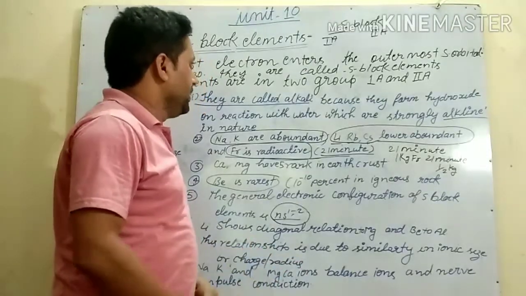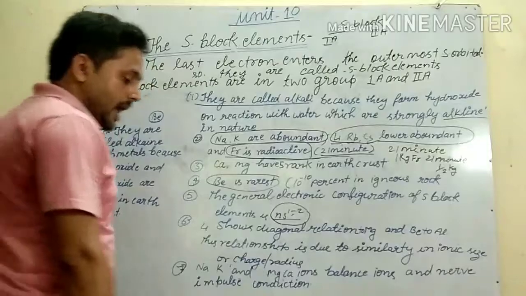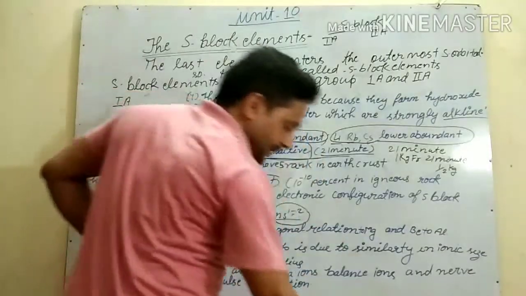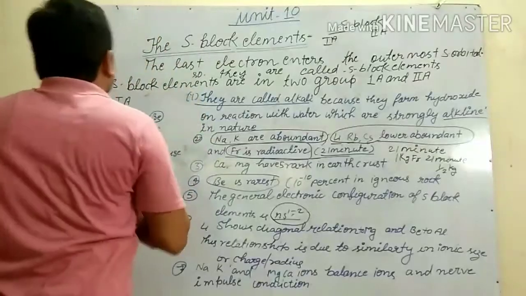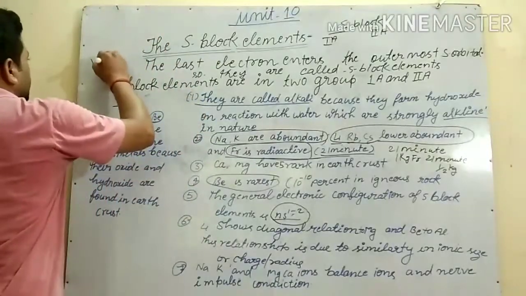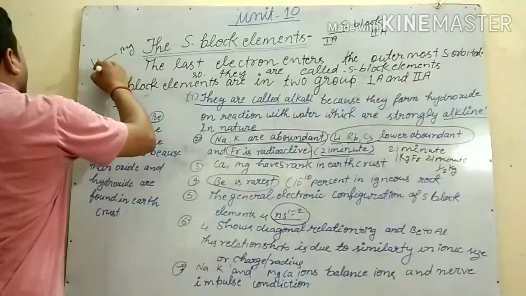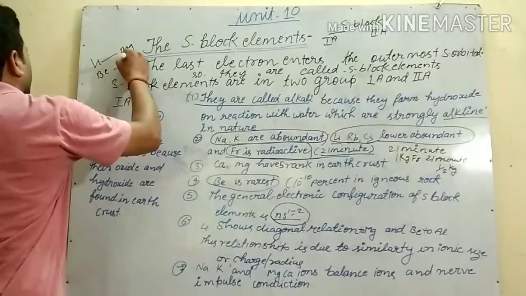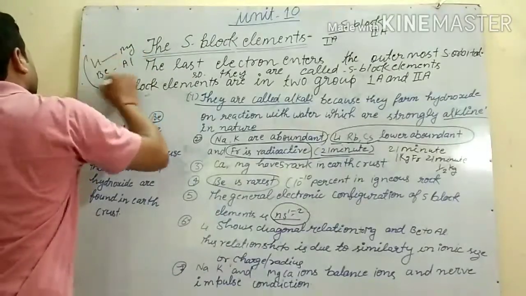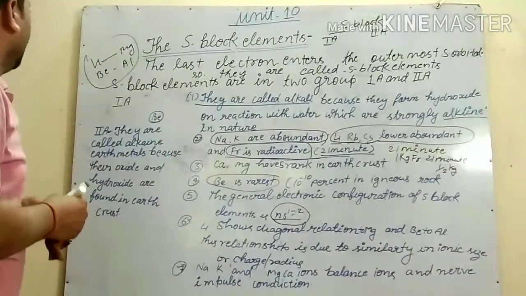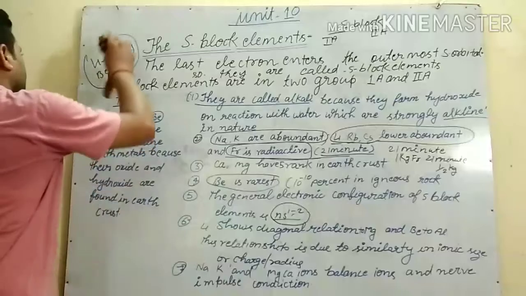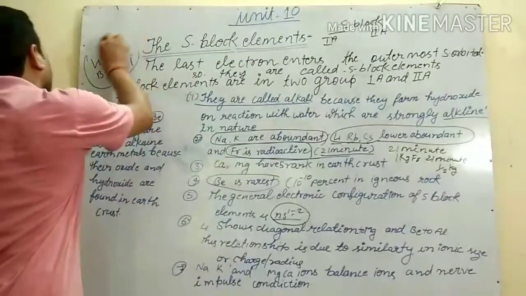So lithium with magnesium and beryllium with aluminum show diagonal relationship. These things we have to remember.